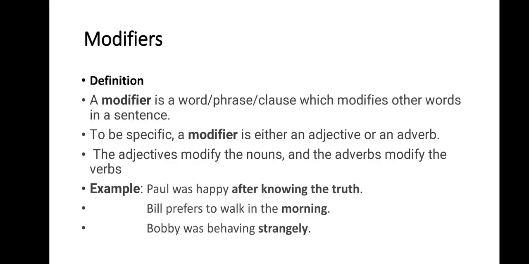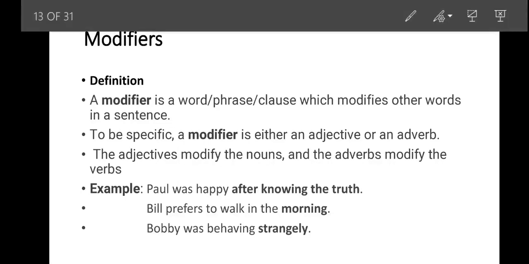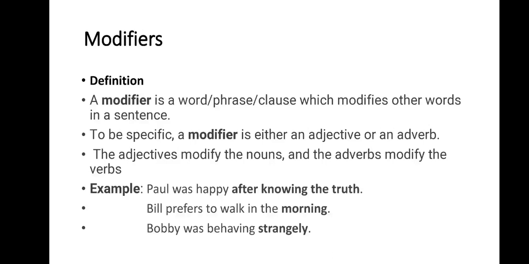After knowing the truth, it modifies that group of words, modifies what? It modifies the other words. Paul was happy. We all know he was happy, but when was he happy? He was happy after knowing the truth.